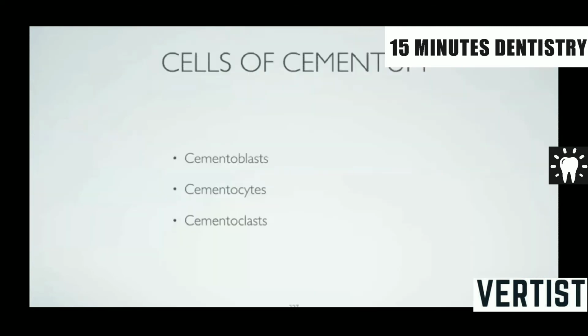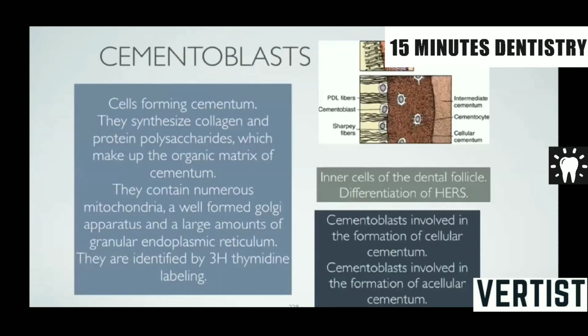There are basically three cells which are present in the cementum. You have the cementoblast. Again, blast, it is a forming cell. These cells form the cementum, synthesizing collagen and protein polysaccharide, which make up the organic matrix of the cementum. They contain numerous mitochondria, a well-formed Golgi apparatus, and a large amount of granular endoplasmic reticulum. They are basically inner cells of the dental follicle, which differentiate from Hertwig's epithelial root sheath.